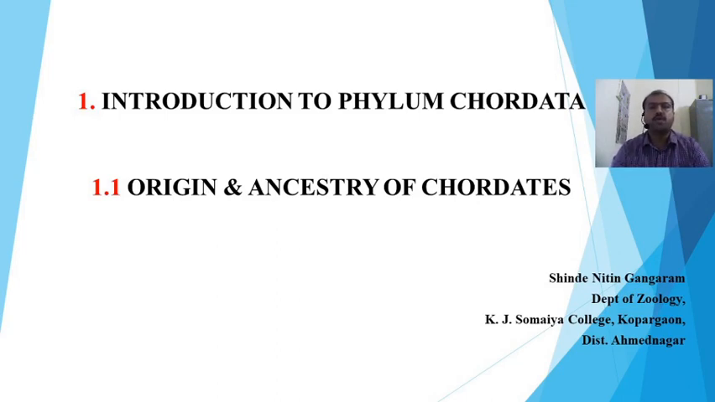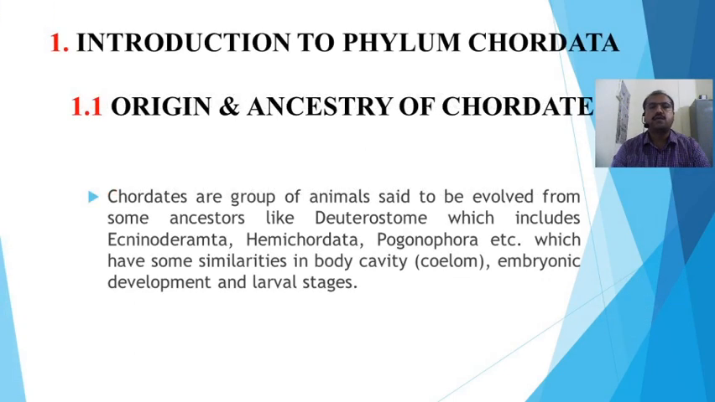What is about the chordates? These are a group of animals which are said to have evolved from some ancestor like deuterostomes, which include echinoderms, hemichordata, Pogonophora, etc., which have some similarities in body cavity or coelom, embryonic development and larval stages. So these are the deuterostomes.